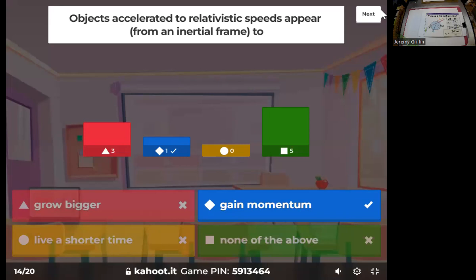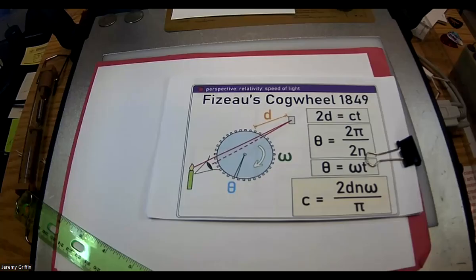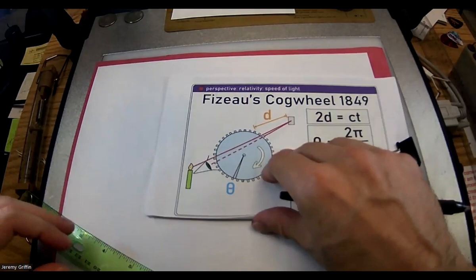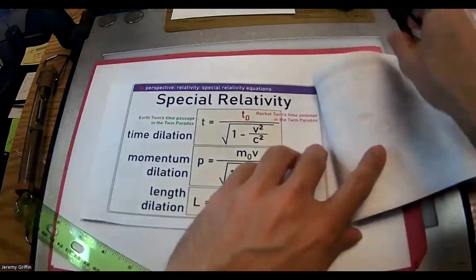Oh, one winner, one winner. Right. So the opposite of the red is true. The opposite of the yellow is true. Yeah, but the blue one, gain momentum. Right. So flip over and let's look at these relativity expressions. Here we go. Right here, right here.